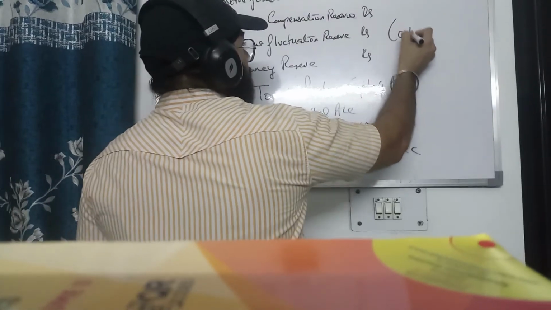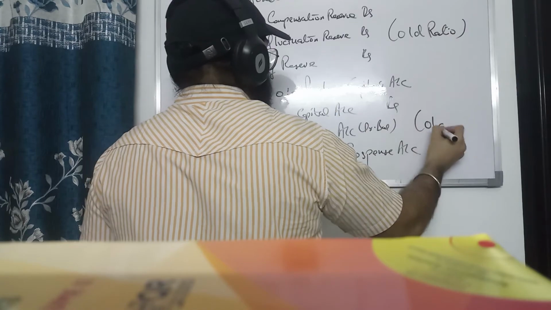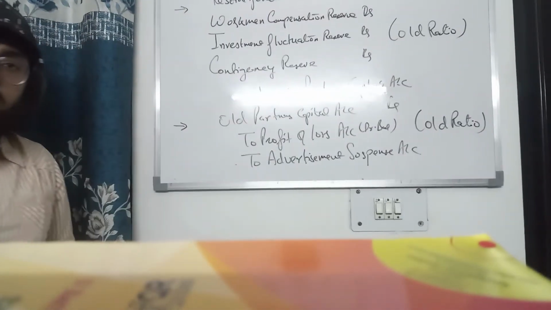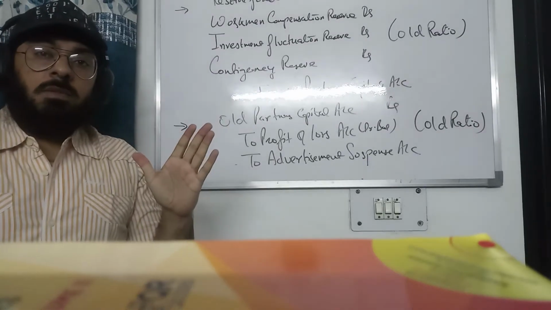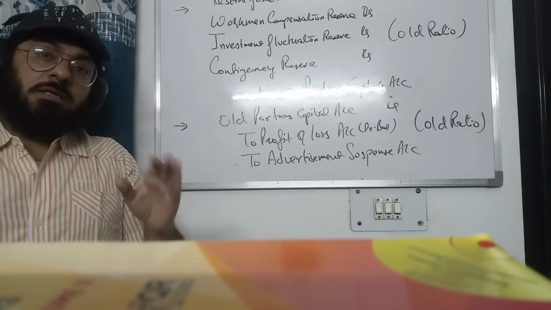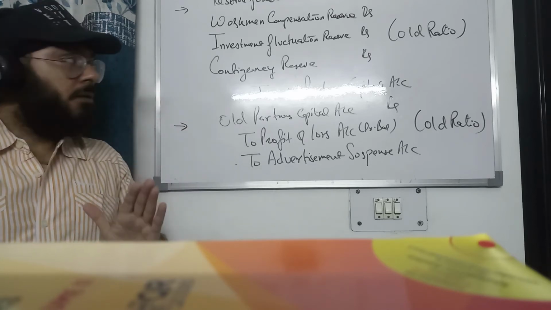This is done in the old ratio. Students, always keep in mind, anything which is given in the balance sheet and which is distributable is to be distributed among old partners in the old ratio.